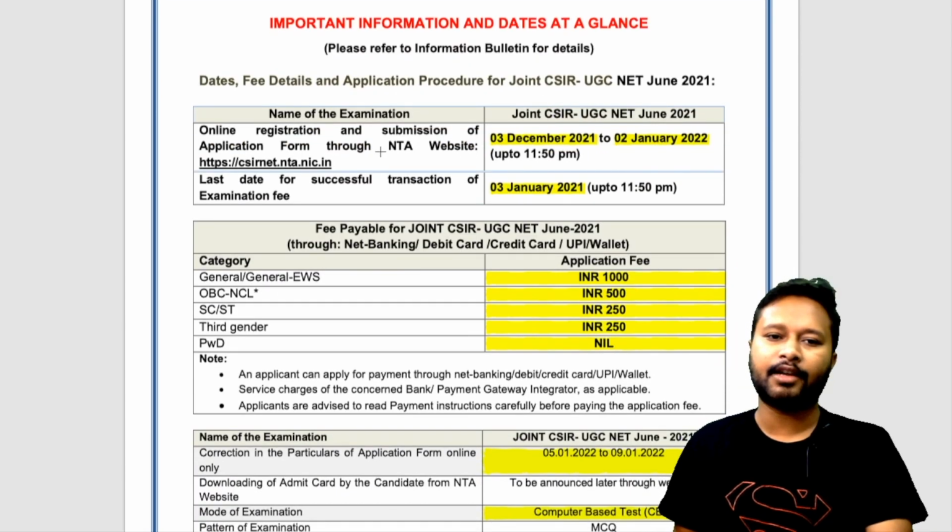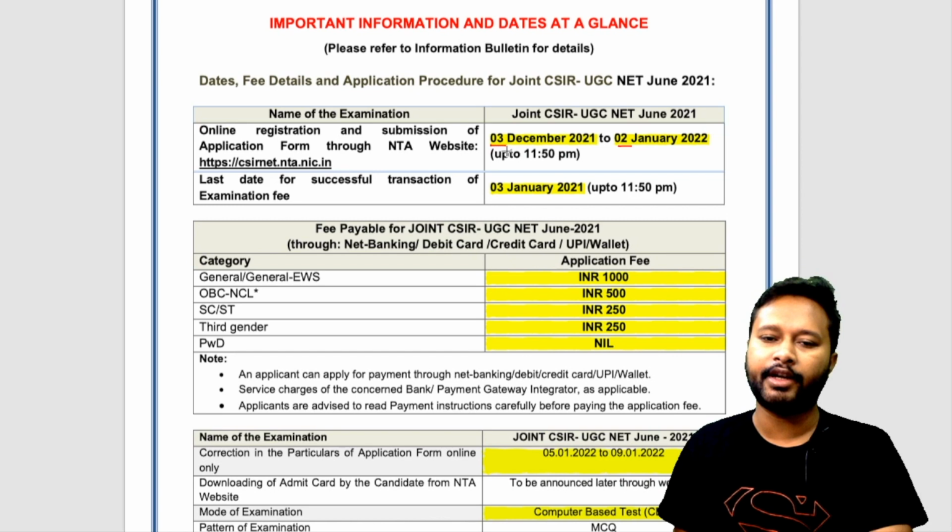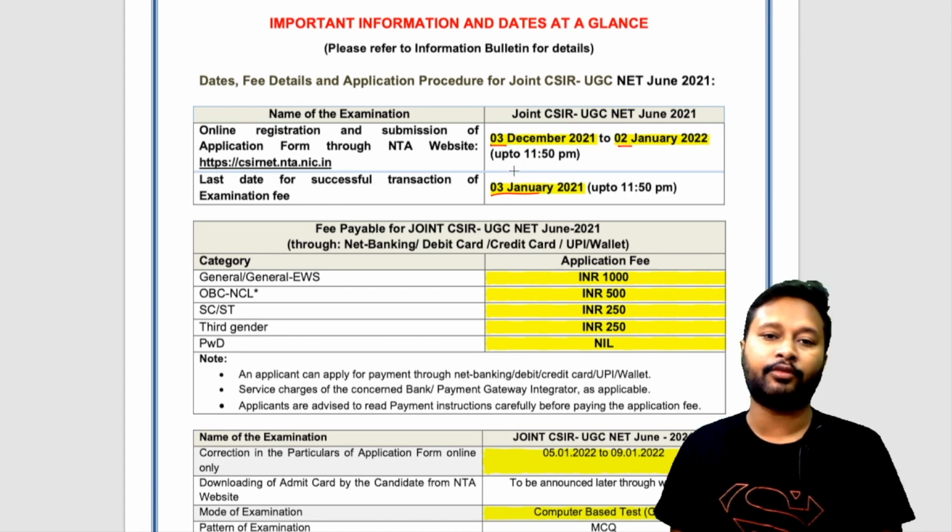The next thing is that online registration has started on 3rd of December and it will end on 2nd of January. So these are the important dates. I have highlighted them. Make sure that you fill the form within these dates. Last date for successful transaction of examination fees, means last date to pay the fee, is 3rd of January. So if you are willing to fill the CSIR NET exam form, then make sure that you fill it within these dates.